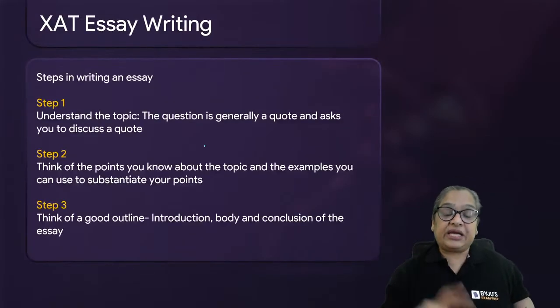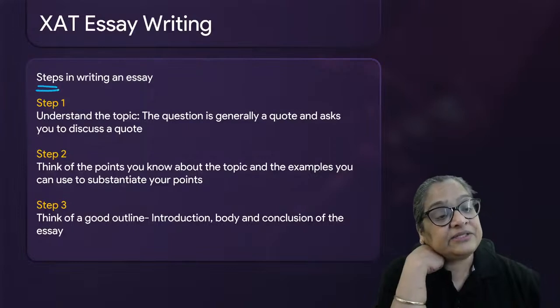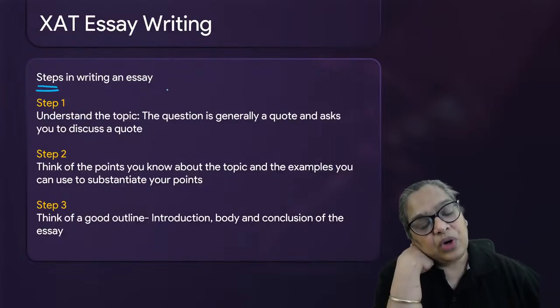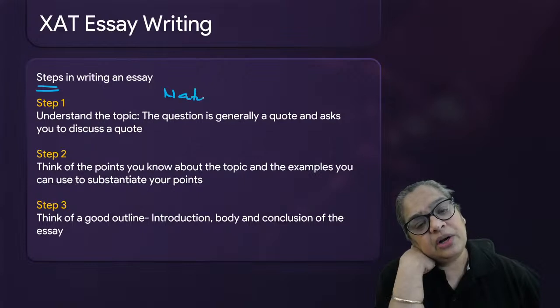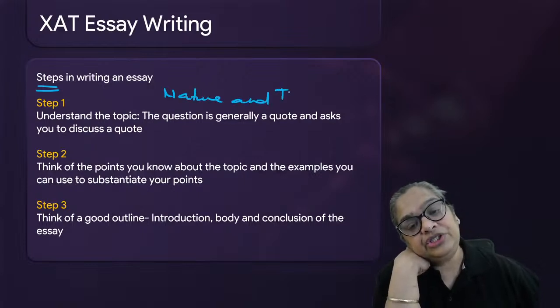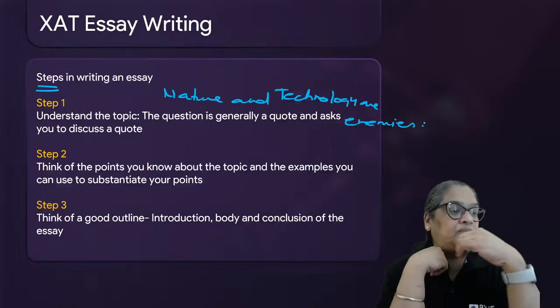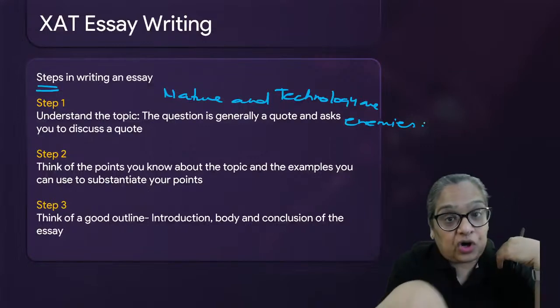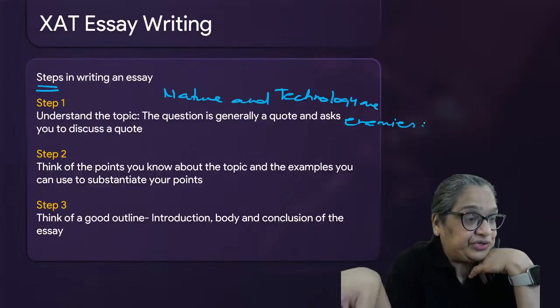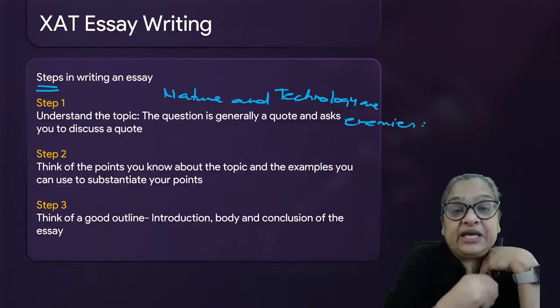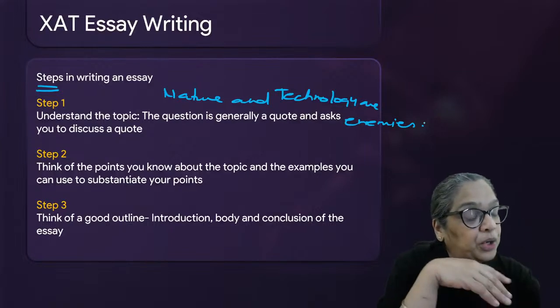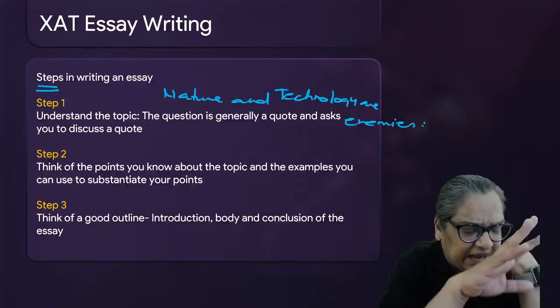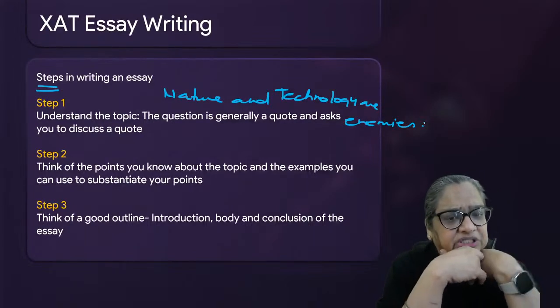Okay. So the steps in writing the essay, let's go back to what is that? That nature and technology are enemies. All right. So first question, this is a yes or no question. This can be a discuss question, right? So what is it asking you? What is the topic asking you? Put it in 2, 3 different ways. Type it for me. Nature and technology are enemies.